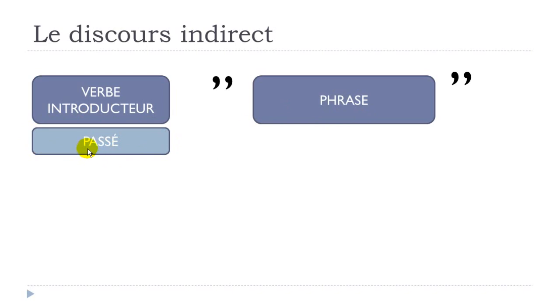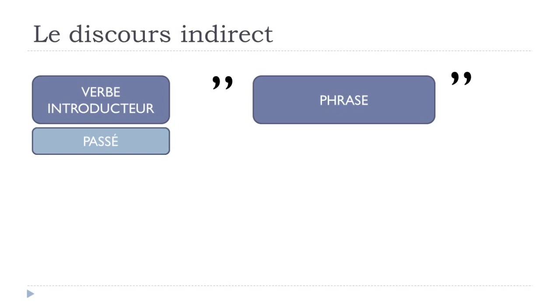And when I write past, well, basically it could be imparfait, passé composé, passé simple, all the past tenses that we saw so far. Well, if this first verb is in the past, then the rest of the sentence, or the rest of the structure here, will have to be modified if you want to put that into discours indirect. And that's what we'll see in this video.